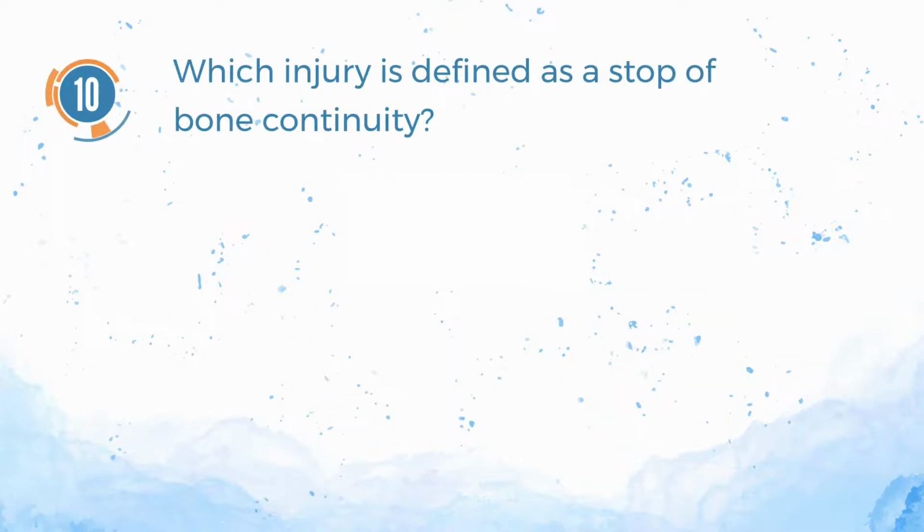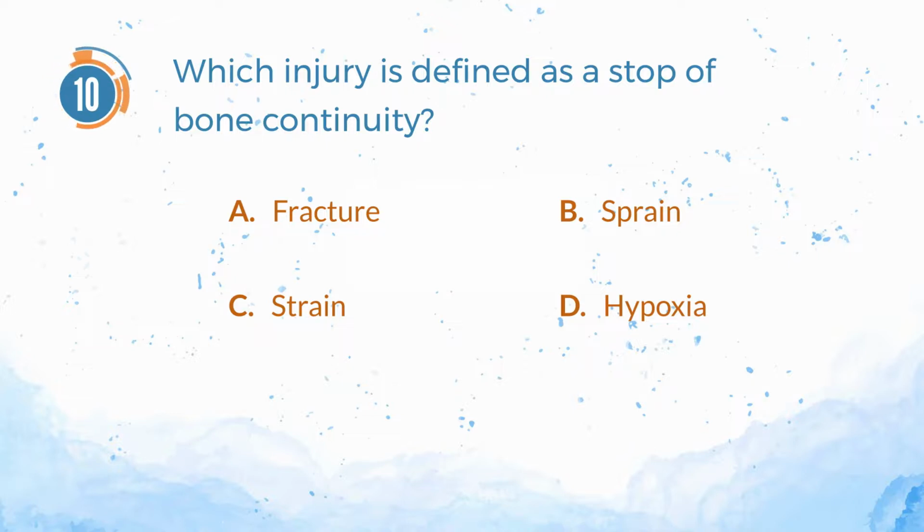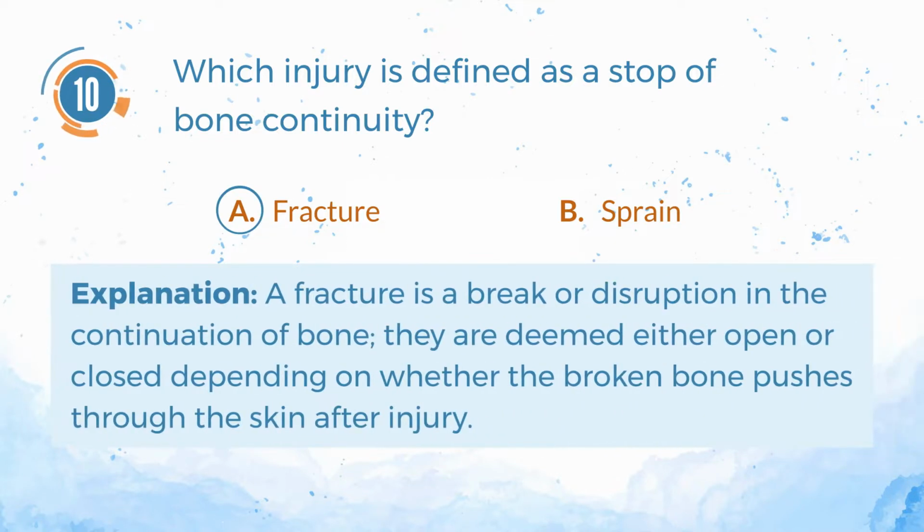Number 10. Which injury is defined as a stop in the continuation of bone continuity? A. Fracture. B. Sprain. C. Strain. D. Hypoxia. The correct answer is A. Fracture. Explanation. A fracture is a break or disruption in the continuation of bone. They are deemed either open or closed depending on whether the broken bone pushes through the skin after injury.